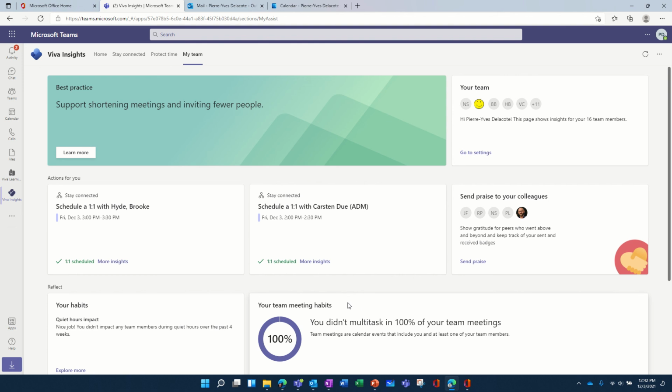There are going to be other features that are going to come along the way, and the one I really expect is the one that shows you the documents that you have received from your teams and you didn't read. That's pretty useful because when you have a lot of mail, a lot of chat, a lot of conversation in Teams, and with documents that are referenced and linked and attached, you might forget some of them.